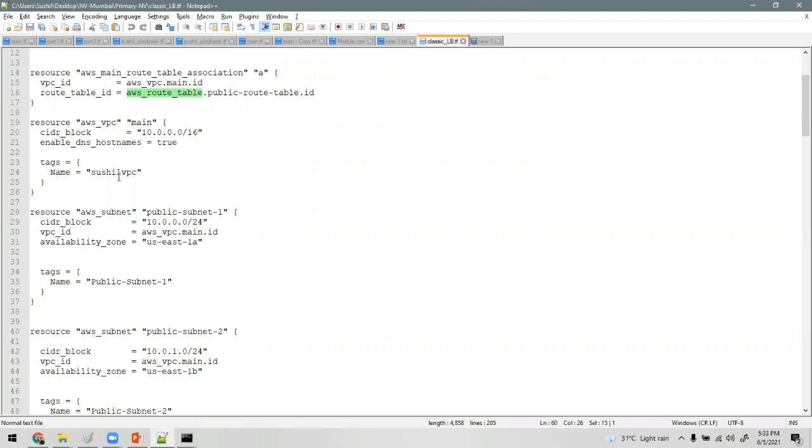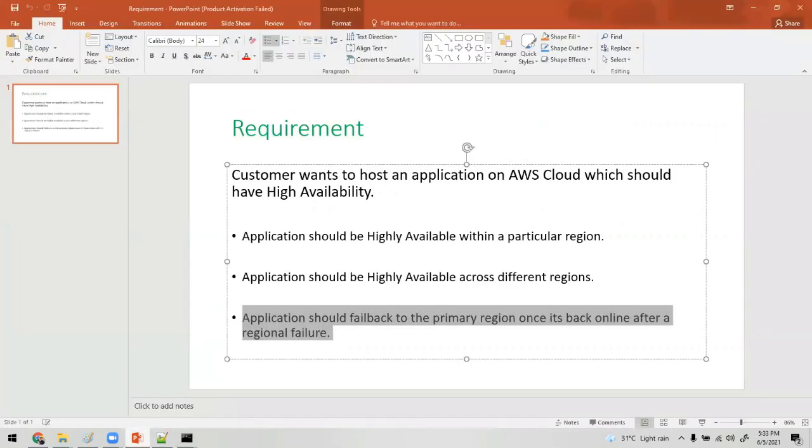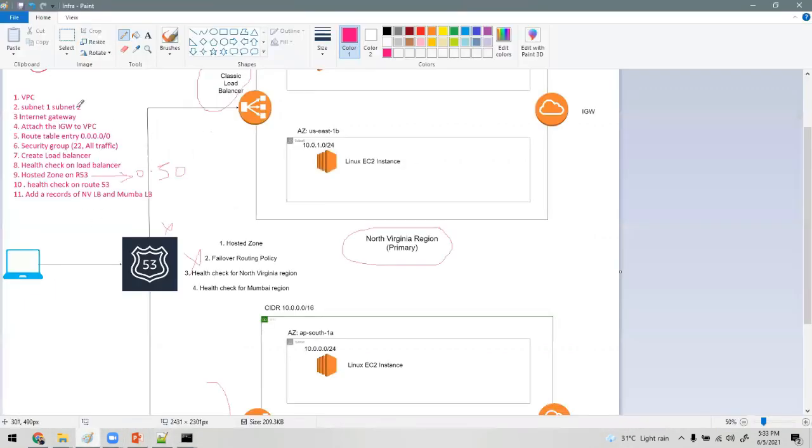Sure, thanks. This is the route table. All the things which are mentioned over here, from 1 to 7, all of them are there in the playbook.